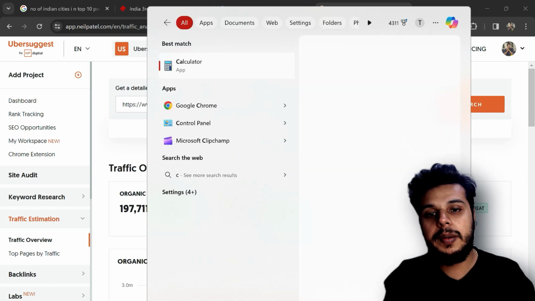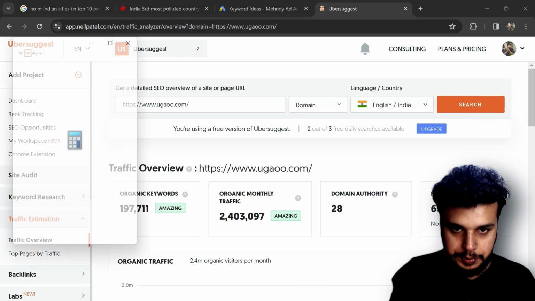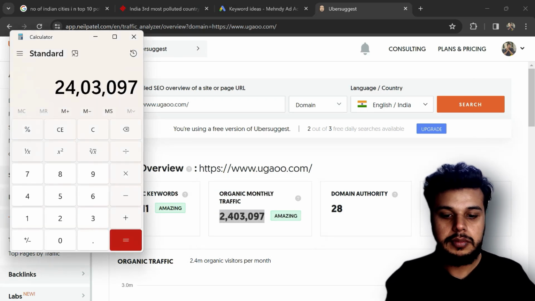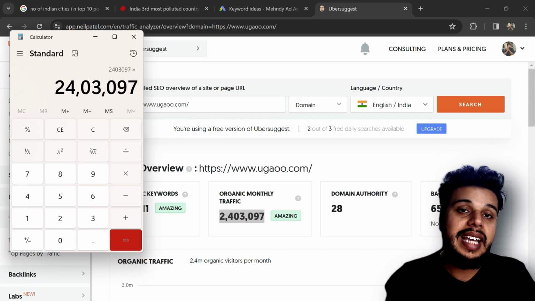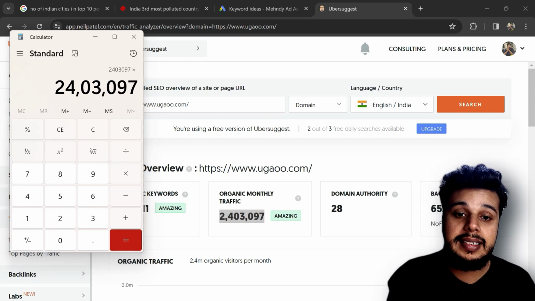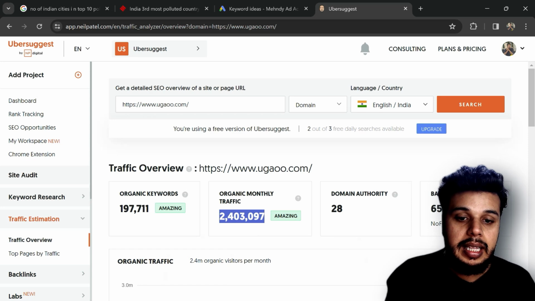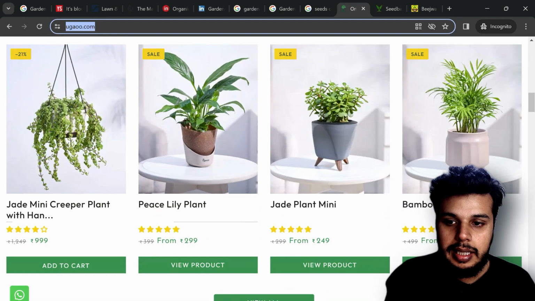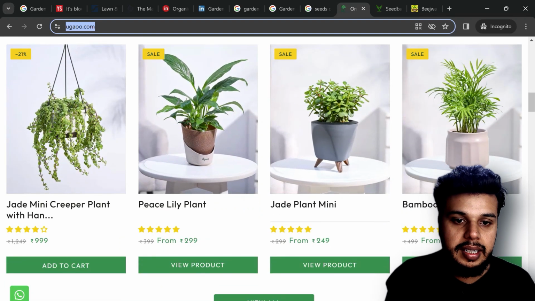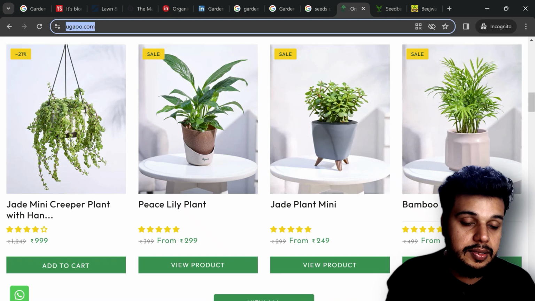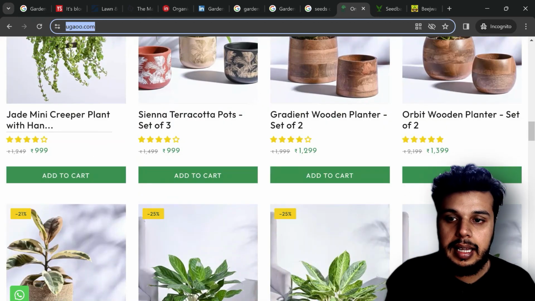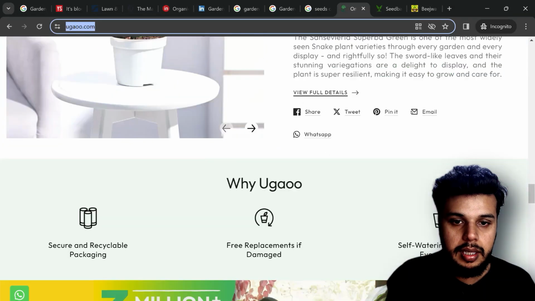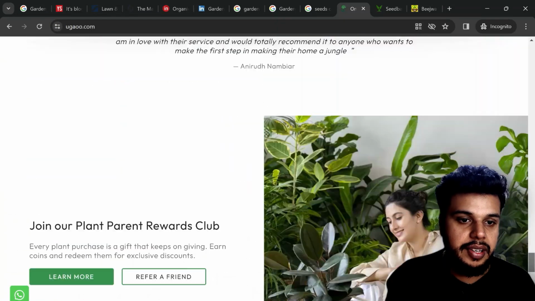Now we go to calculator. Let's enter this particular number over here, multiplied by the average order value for that particular website, guys. Let's go to that website and see the average order value that this website has. This is 999, this is 300, this is again somewhere close to 300, this is 400. Guys, 999, 2499. I guess 500 is a fair number, guys.